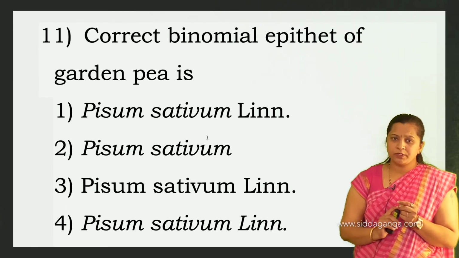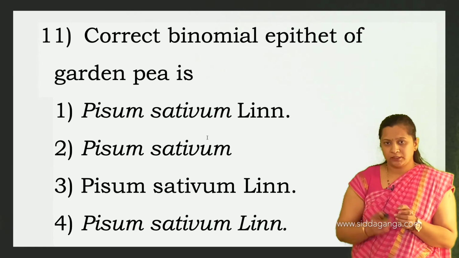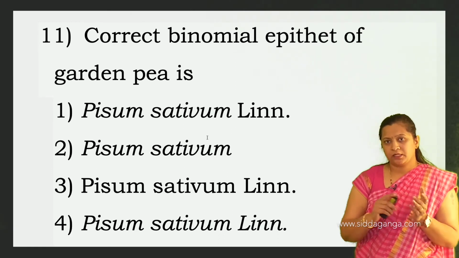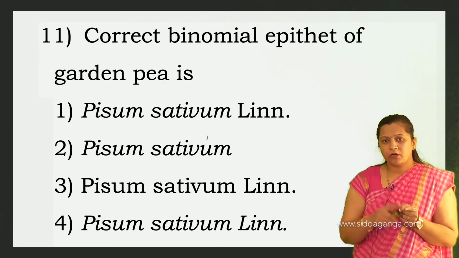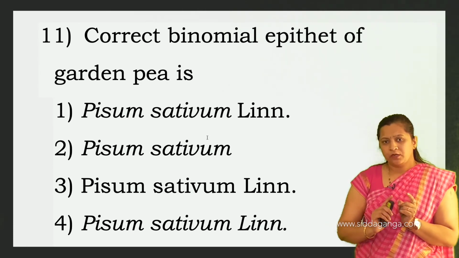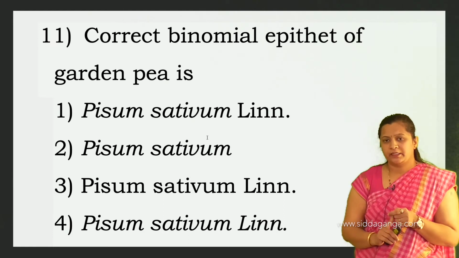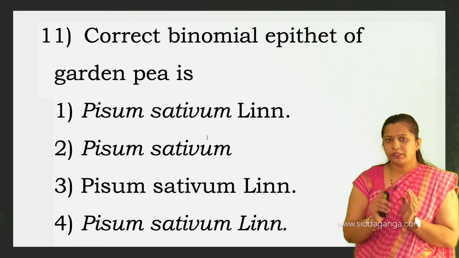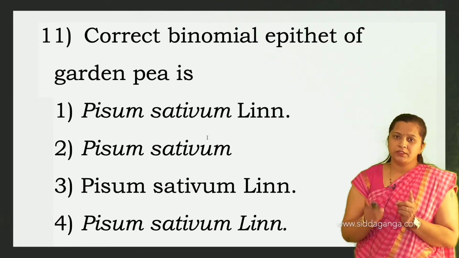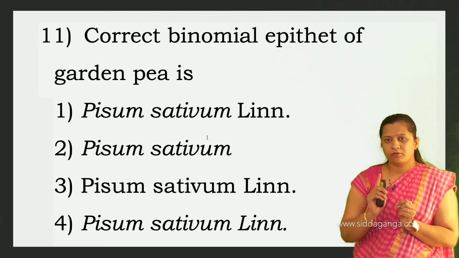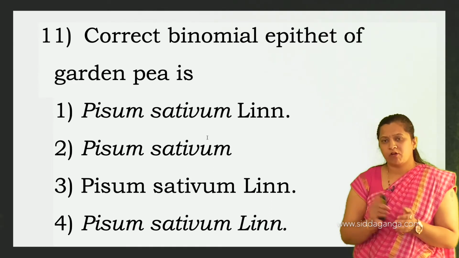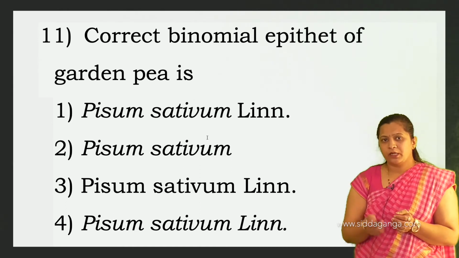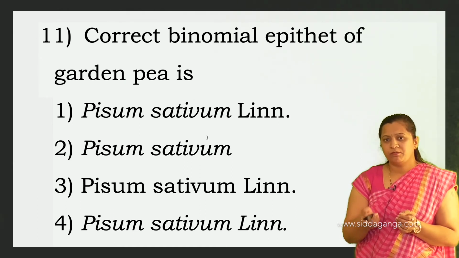When it comes to the second option, Pisum sativum, they have not given the author name, so it is not considered a correct binomial epithet. In the third option, they have given all three names, but it is not in italics. And in the fourth option, everything is in italics. So the right option is the first one, Pisum sativum Linn. All three components together form a binomial epithet. So the correct binomial epithet of garden pea is Pisum sativum Linn.